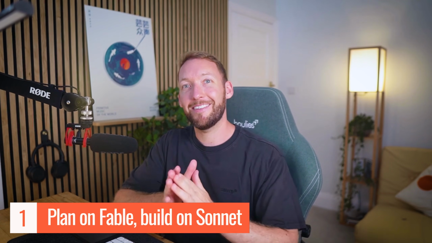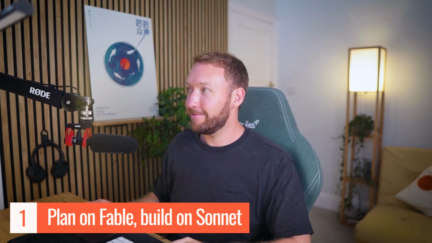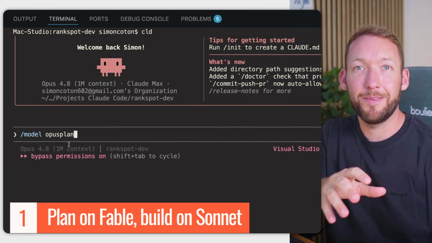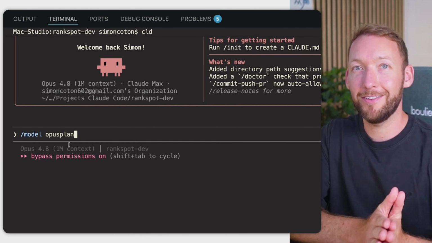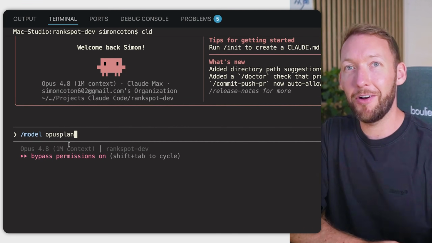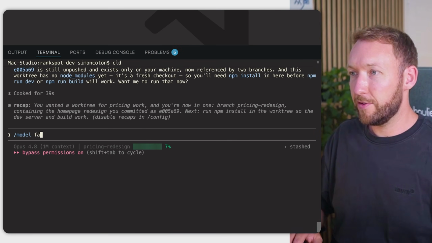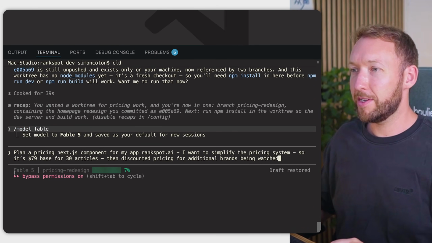Claude Code has a built-in alias called Opus Plan. You can type in /model Opus Plan, and it basically means it will plan on Opus, implement on Sonnet. Now, right now, there's no Fable version of that alias. So build it yourself through just a little bit of manual work, and it literally takes 10 seconds, right? So first I'm going to switch model to Fable. Now we can see we're in Fable 5.